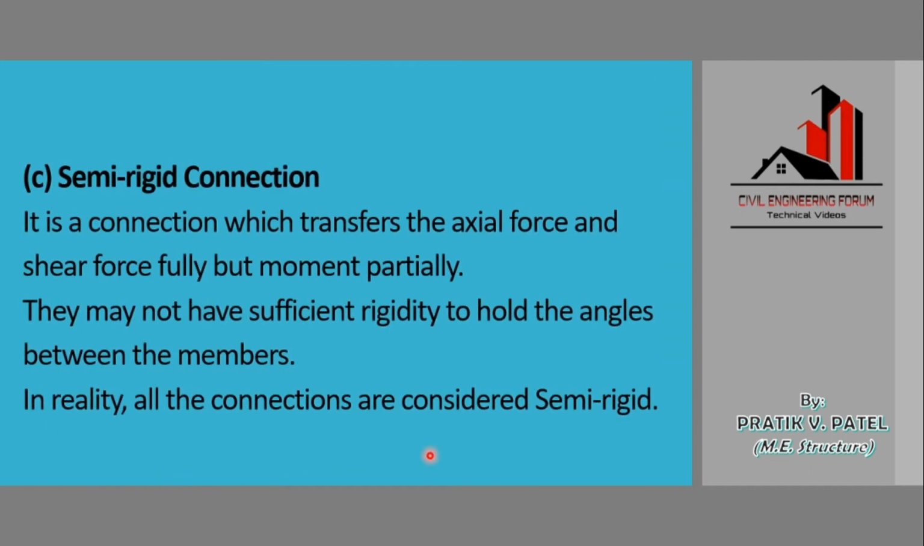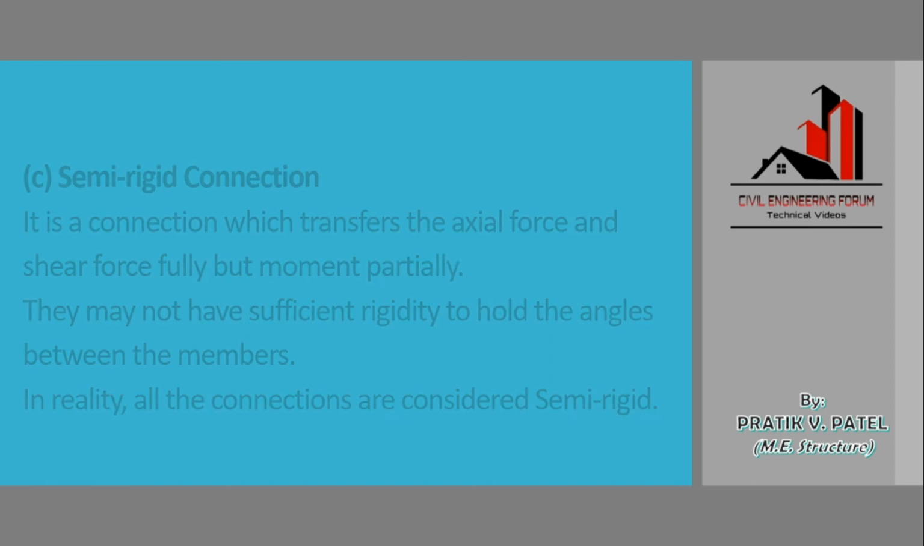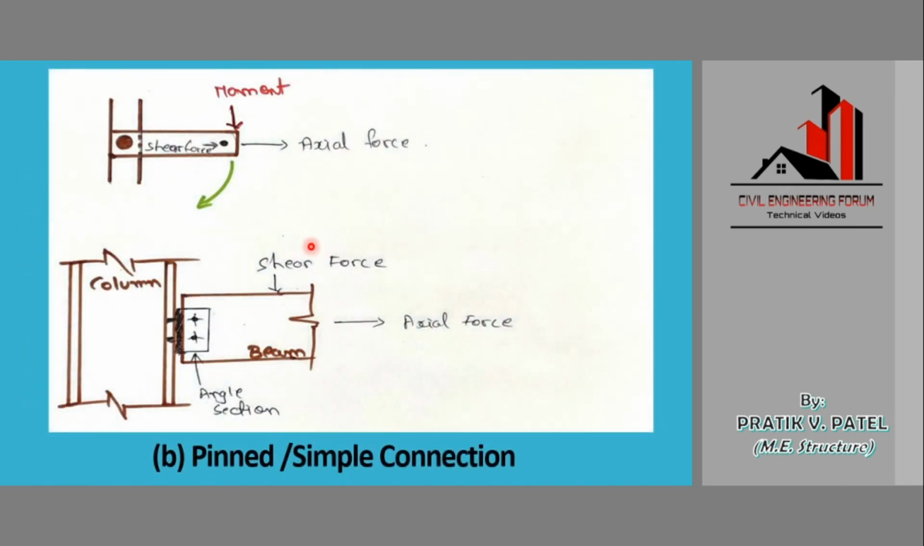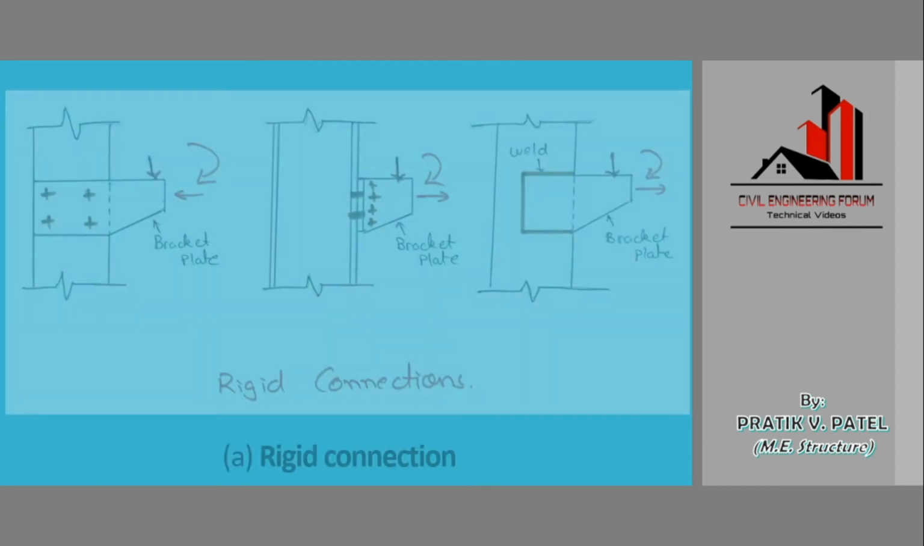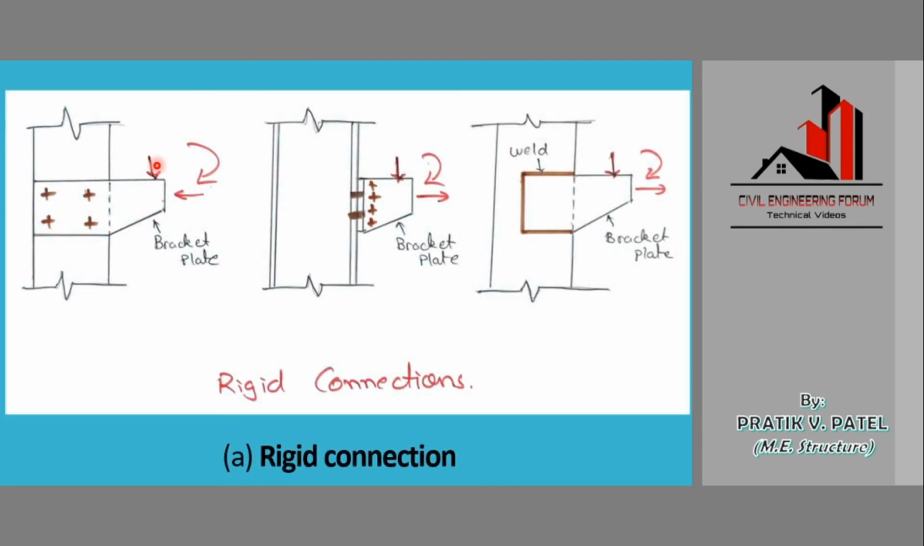And the third is the semi-rigid connection. See, it is a connection which transfers the axial force and shear force fully but the moment only partially. If we see the figure of this rigid connection, here it is said that shear force is transferred 100%, axial force is transferred 100%, which means both of these get 100% reaction. The member will not move.